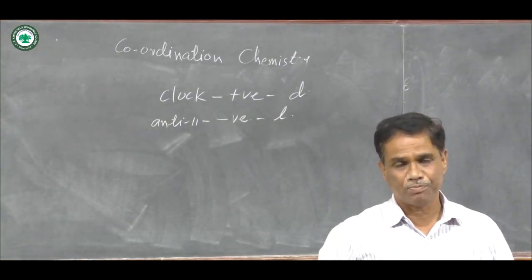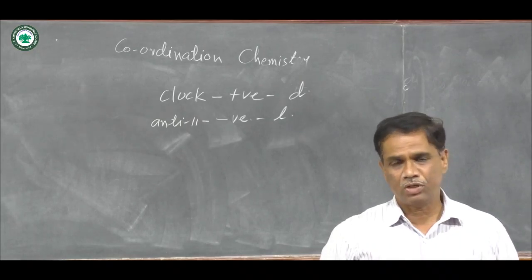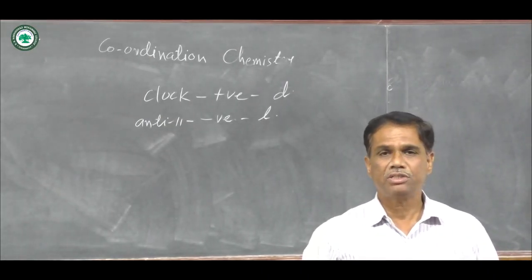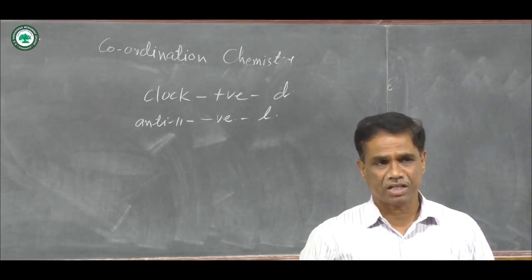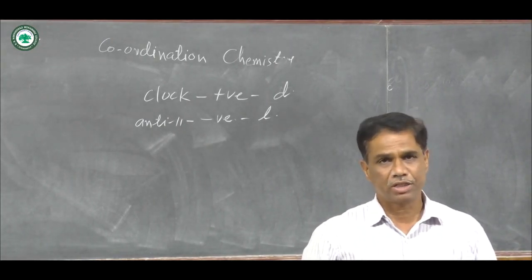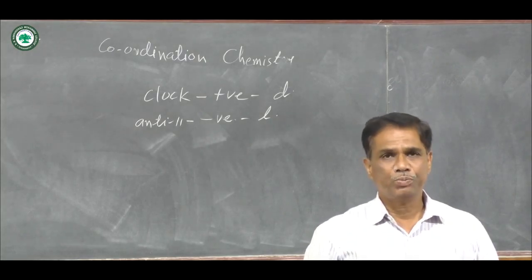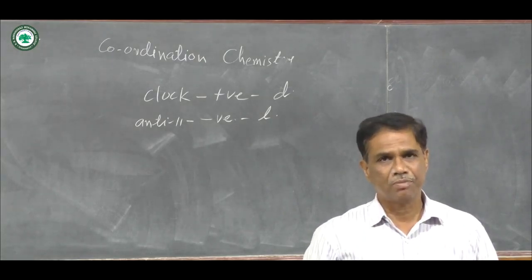These are some rules for the nomenclature of coordination compounds, and these rules are known as IUPAC nomenclature, that is International Union of Pure and Applied Chemistry nomenclature for coordination compounds, and that is the end of IUPAC nomenclature and their compounds.